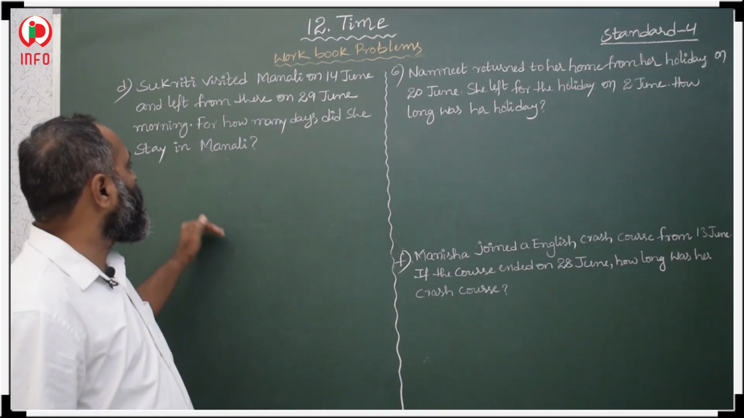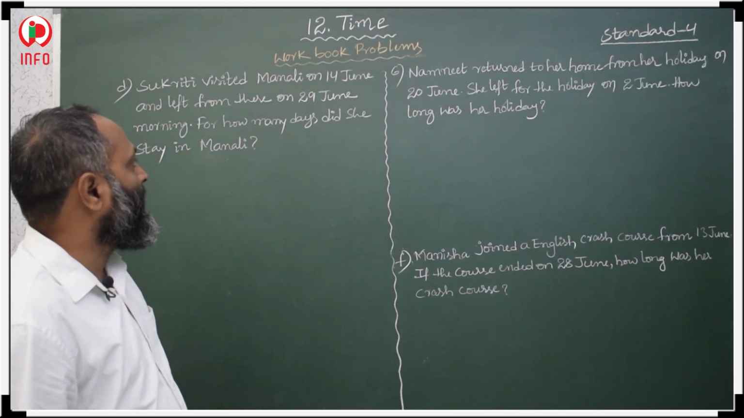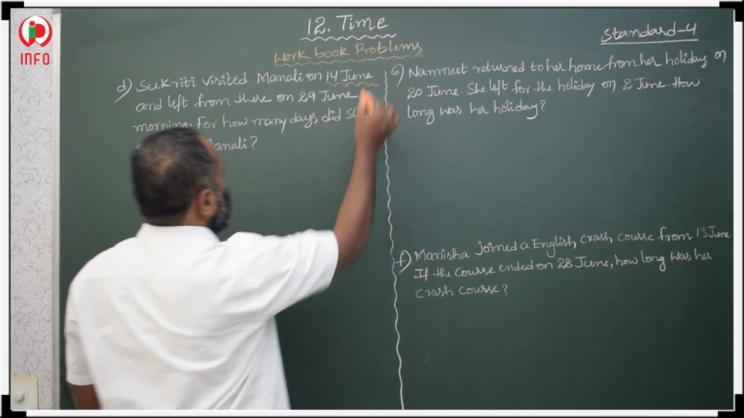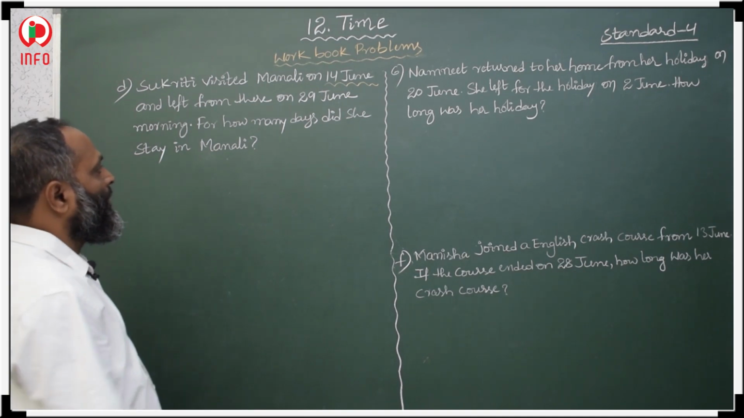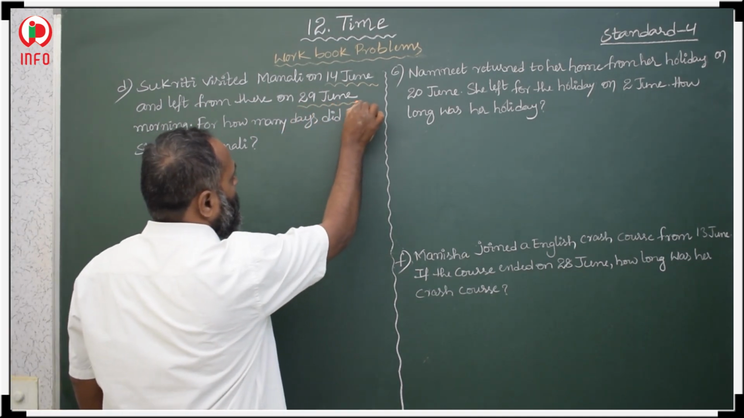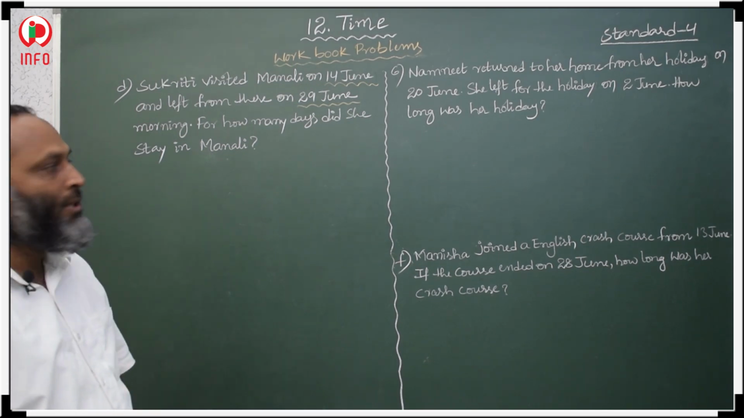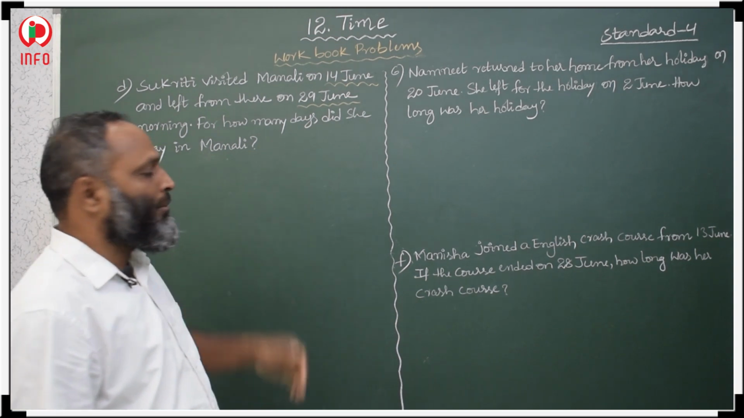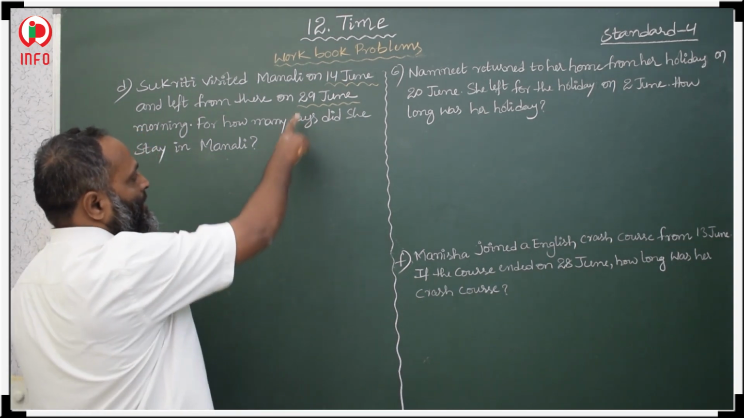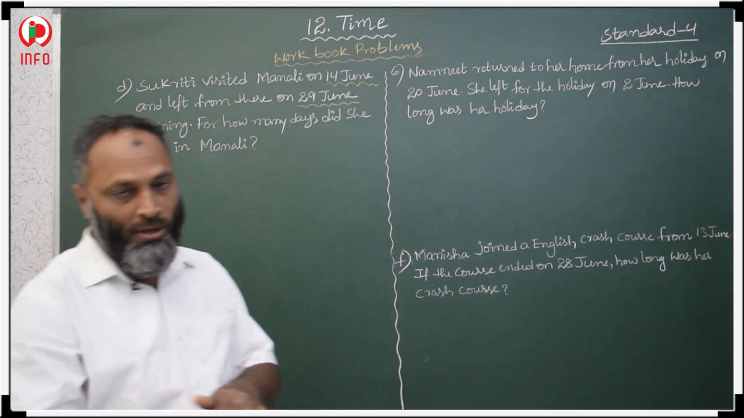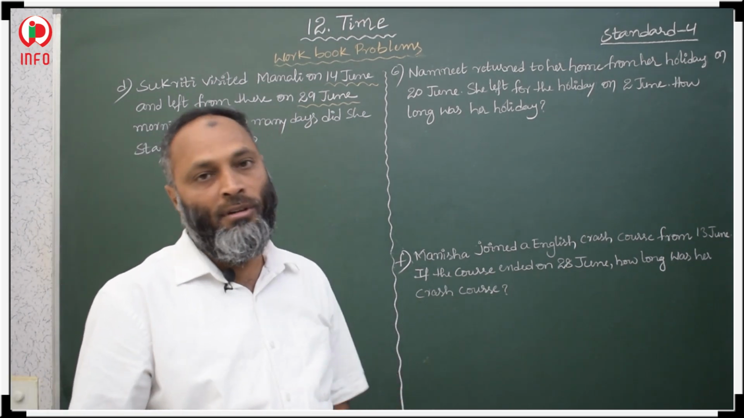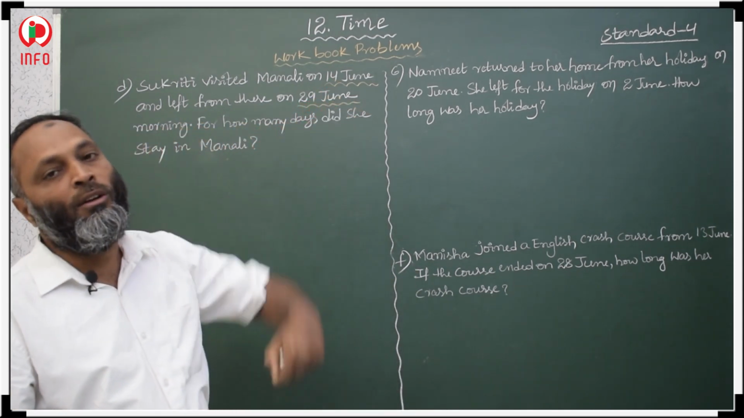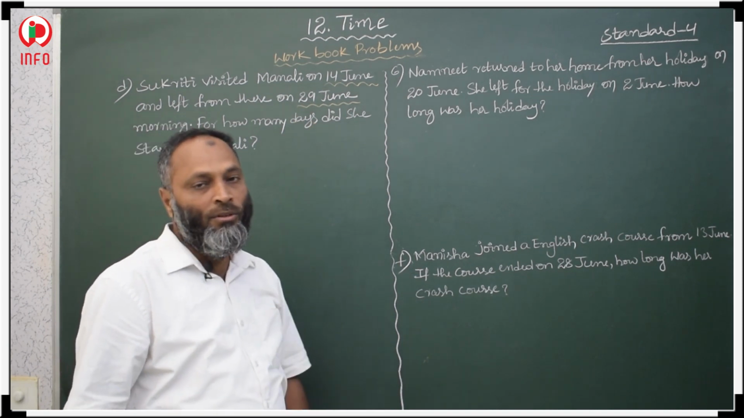Now students, the next question, the fourth question: Sukriti visited Manali on 14th June. On 14th June she visited, and she left from there on 29th June morning. So then how many days did she stay in Manali? We should not count the last day. Why? Because she already left on 29th June. So only the first day, 14th June, we should include. The 29th we should not include.